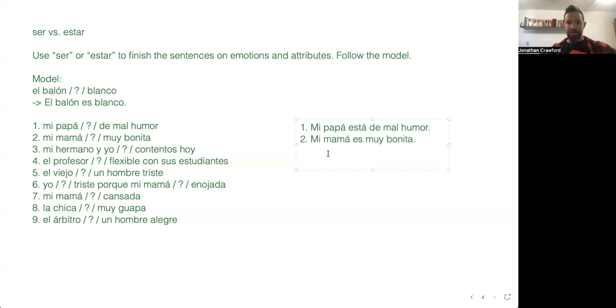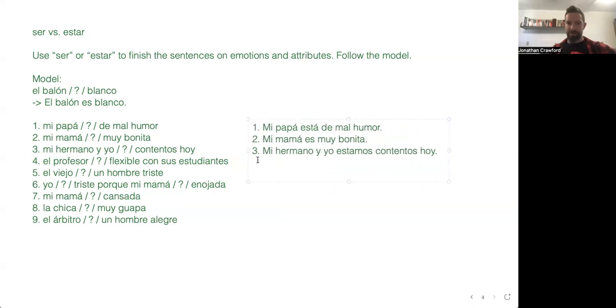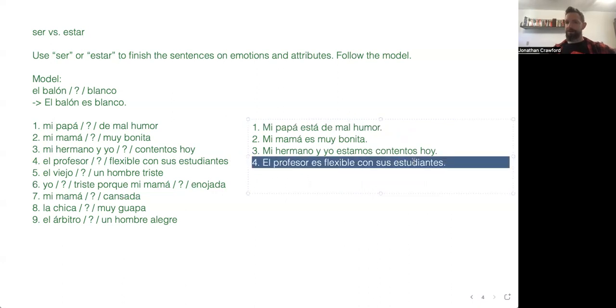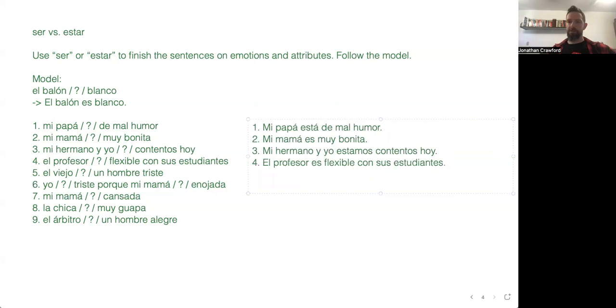So that is going to be a non-permanent thing because it's an emotion. Mi hermano y yo estamos contentos hoy. Estamos contentos hoy. All right. El profesor blank flexible con sus estudiantes. The professor is flexible with his students. And so that's a characteristic. Él es flexible. When somebody is a flexible teacher, it's like a characteristic about that person. Okay. And so a lot of these, it just requires a little bit of exposure and getting used to it, but that's the way it works.